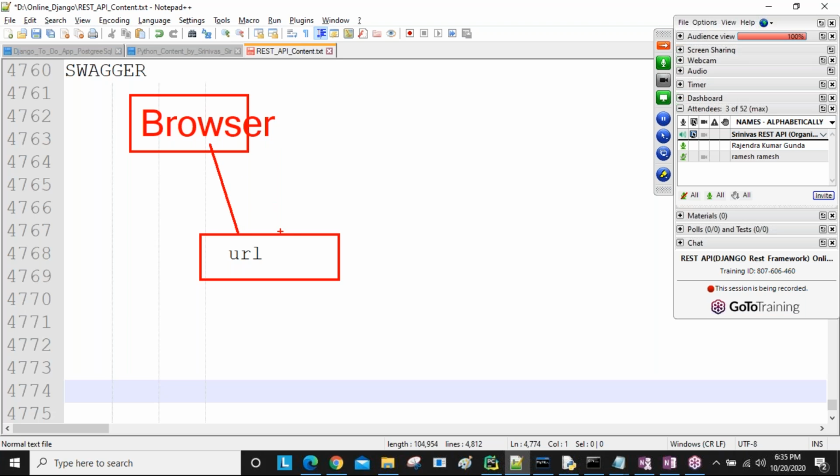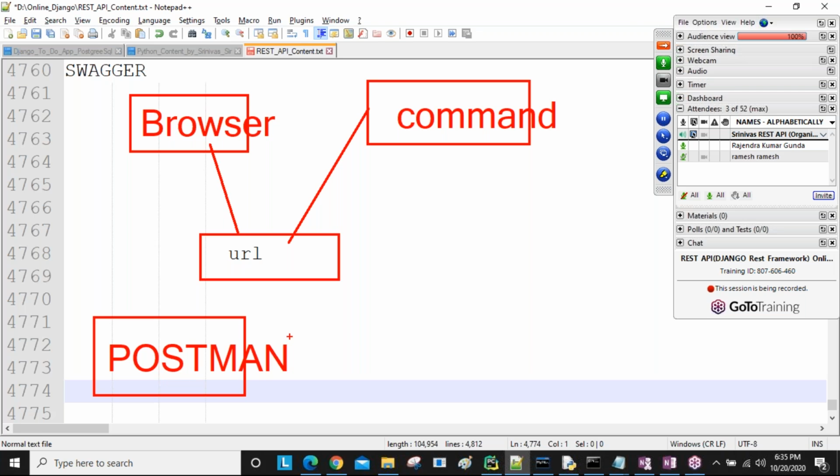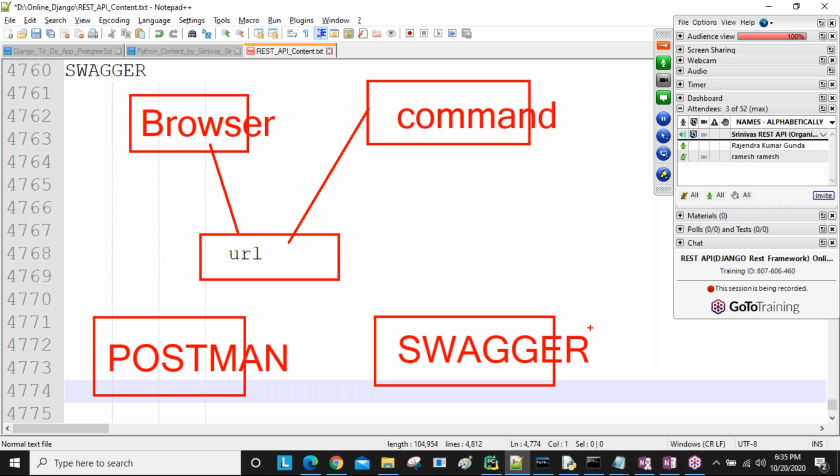Now in our REST API, I will show you communication from the browser and from the command prompt. Using the command prompt we do communication, and using the Postman tool, a real-time tool, for testing purposes. How we use the Postman tool, and how we use the Swagger tool.